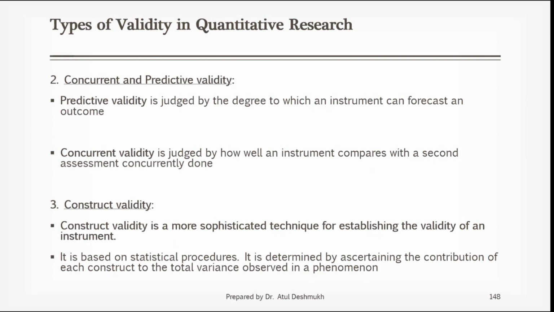What I am doing is collecting the PM 2.5 particle or air pollutant level for that particular time concurrently. Concurrently, I am collecting two observations and I am checking the validity of that particular instrument. I can also have two similar instruments simultaneously recording the values. So concurrently we are doing the observations. Or suppose I am conducting a lecture for this university and maybe Mumbai University also. Concurrent observations means suppose this is a batch of 38 students and in Mumbai University there is a batch of 50 students. So concurrently we can give these questionnaires to you people and to the people studying in Mumbai University, and we can find out.